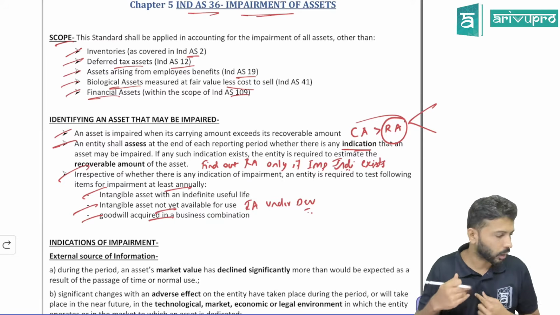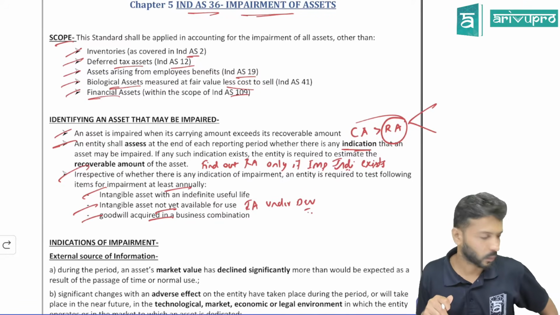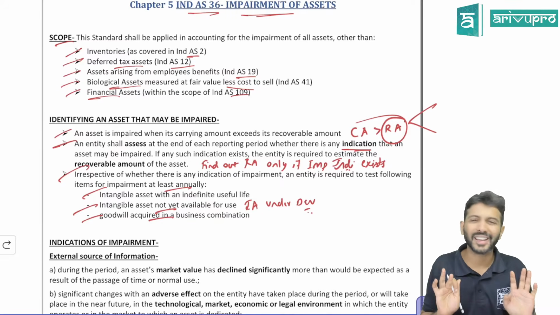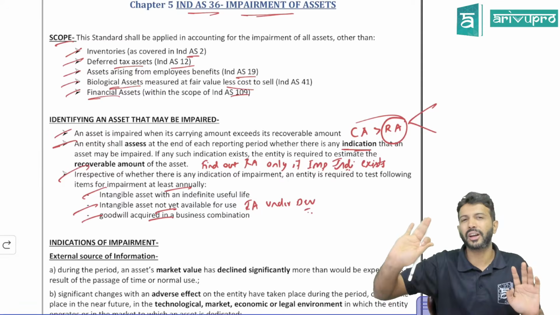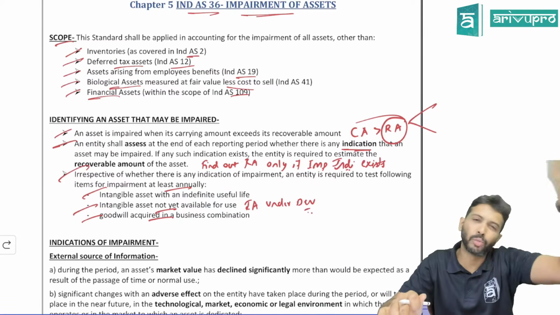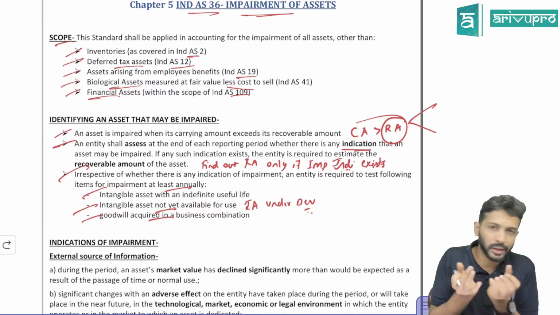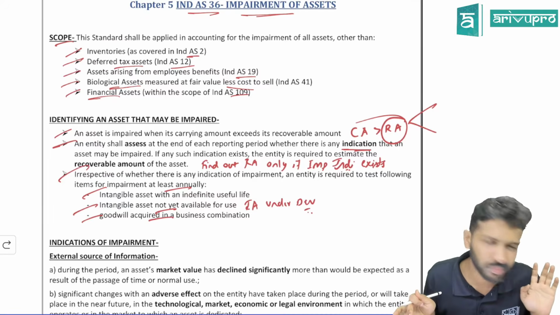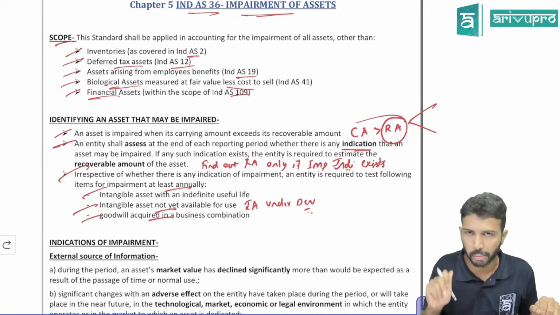Next, we will see how you find out value in use. I will tell you. There has to be a reasonable estimate on that. The main funda over here is, are you showing that asset's right value, the recoverable amount? The moment you can conclude, with a reasonable estimate, that the recoverable amount is more than the carrying amount, then it is fine. The main funda is that you should be able to recover more from that asset. That's all it is. Reasonable estimate. You don't have concrete methods. You have to reasonably estimate. That we'll talk about in a bit.